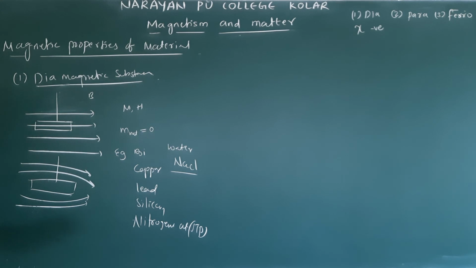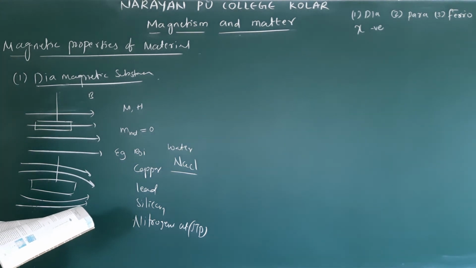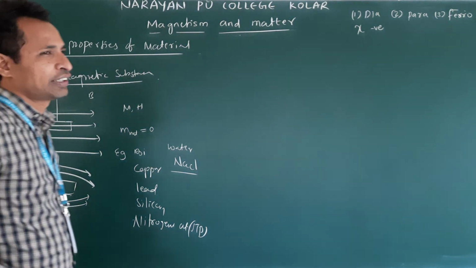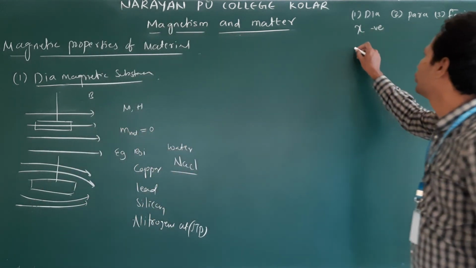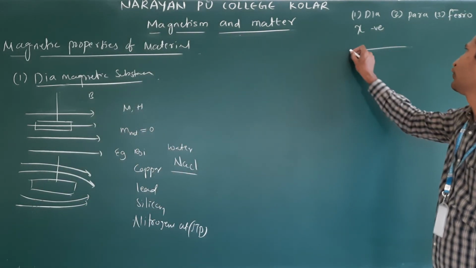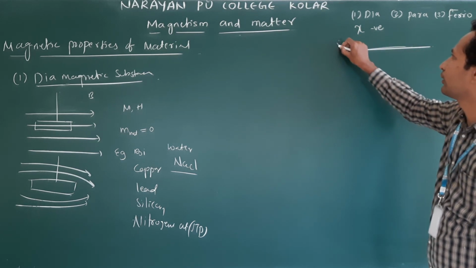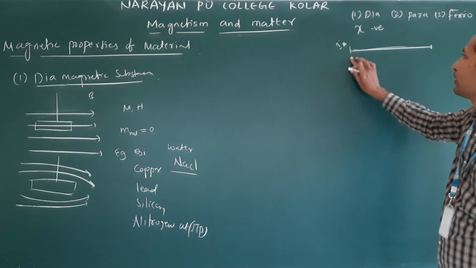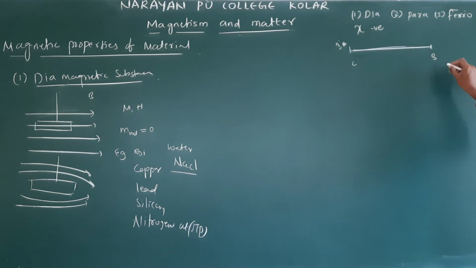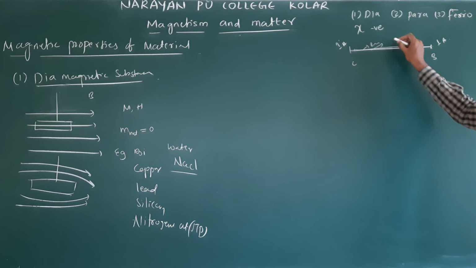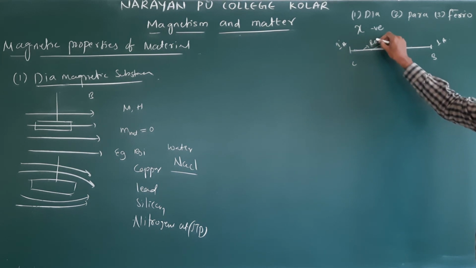The most exotic diamagnetic materials are superconductors. This is one more important point. Superconductor, as you have already seen in current electricity: if this is the conductor and we send 1 ampere current at end C, we do not receive 1 ampere at end B. The reason is resistance and other factors like temperature.